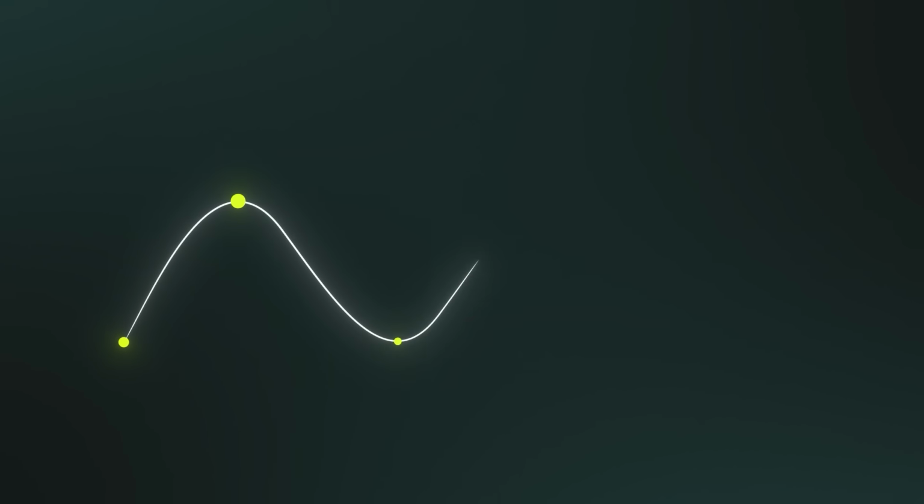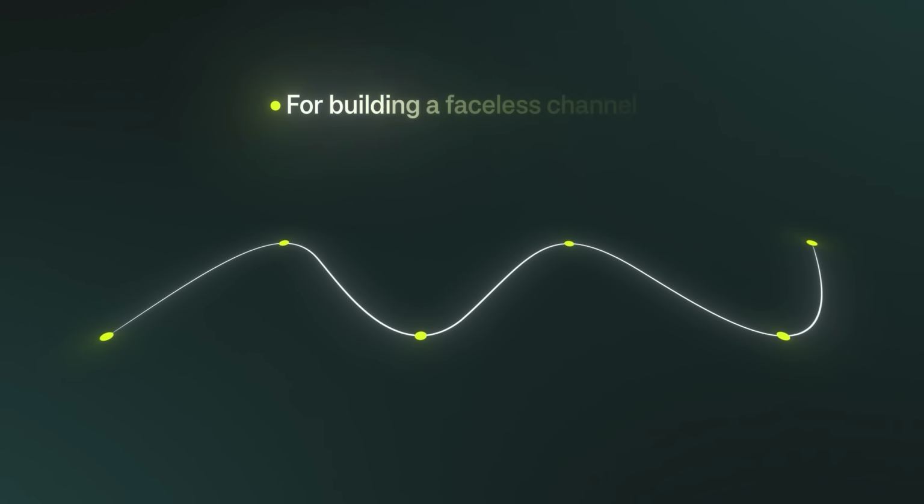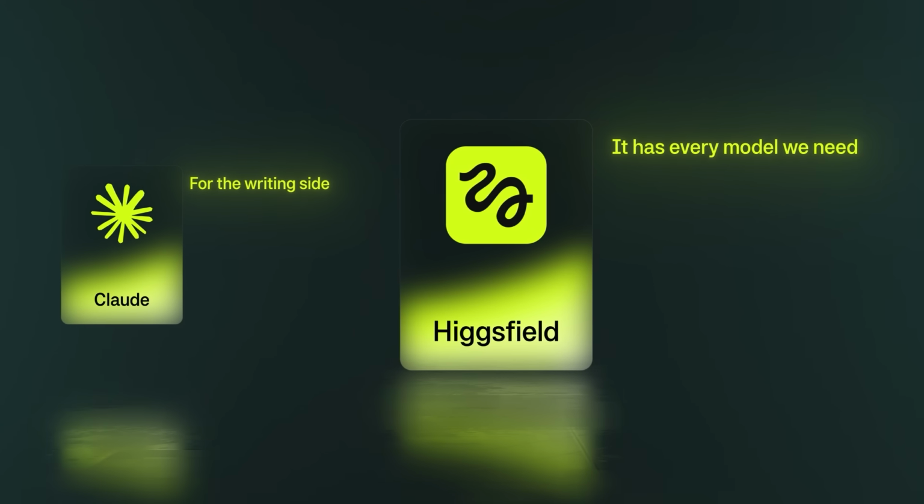By the end of this video, we'll have walked through the exact workflow for building a faceless channel that stays on the right side of that rule, from start to finish. We'll be using Claude for the writing side, paired with Higgsfield, because it has every model we need to generate our visuals and voiceovers, all in one place. Let's get into it.